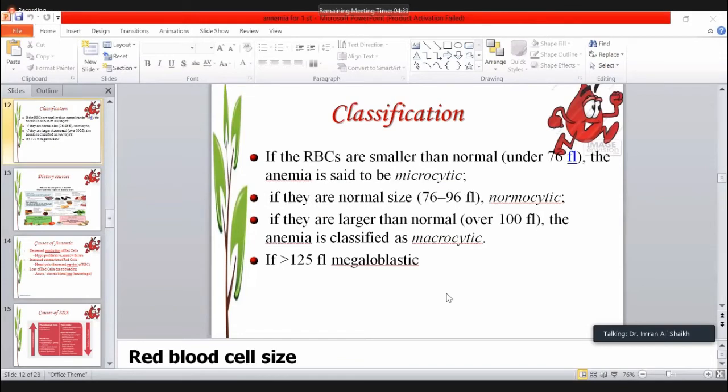Remember again the 2 causes of macrocytic anemia. One is the alcoholic liver disease or liver disease. The second is the hypothyroidism.